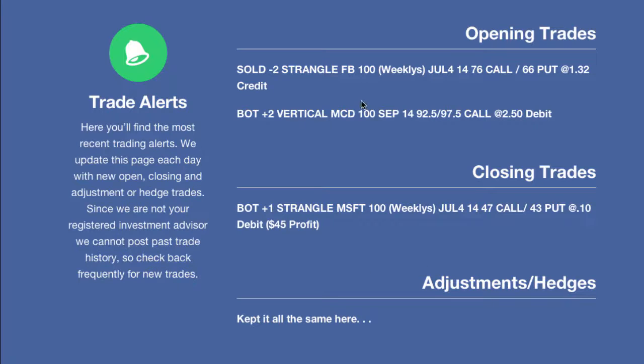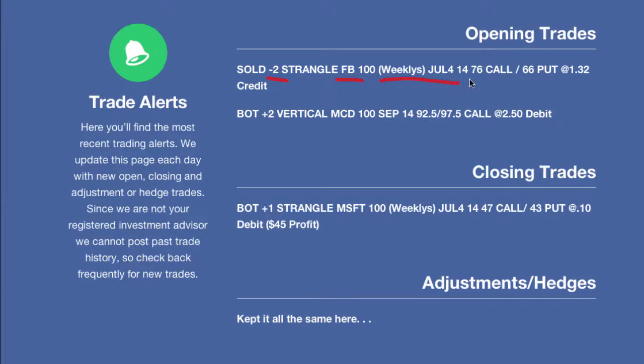So very similar setup with Microsoft as we did with Facebook. This time we're taking a little bit more risk because the pricing was a little bit better in Facebook. We had the strangle in Facebook. We did the weeklies as well, so they've only got 2 days to go in their contract expiration. But again, I'll show you why those options have a little bit more juice and a little bit more implied volatility, because they're part of the earnings cycle.